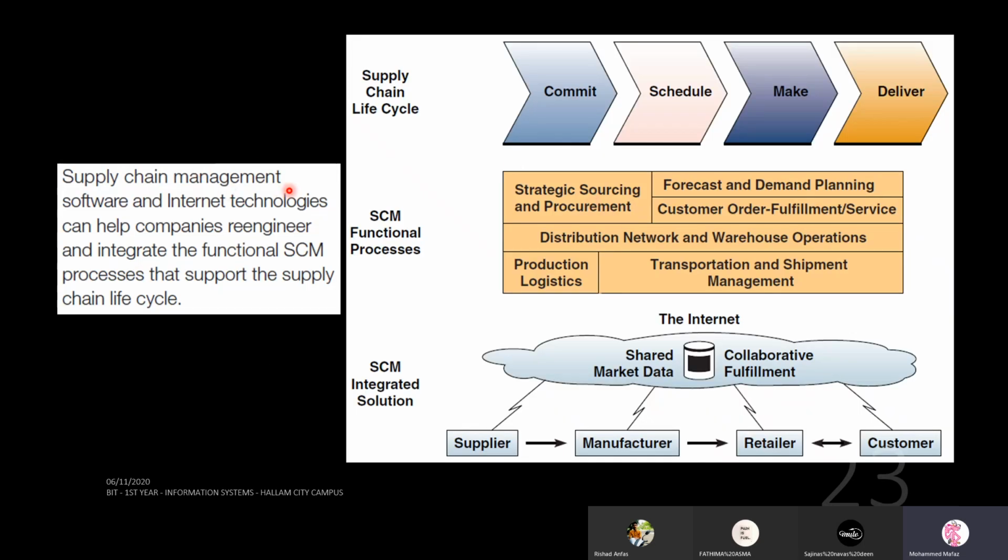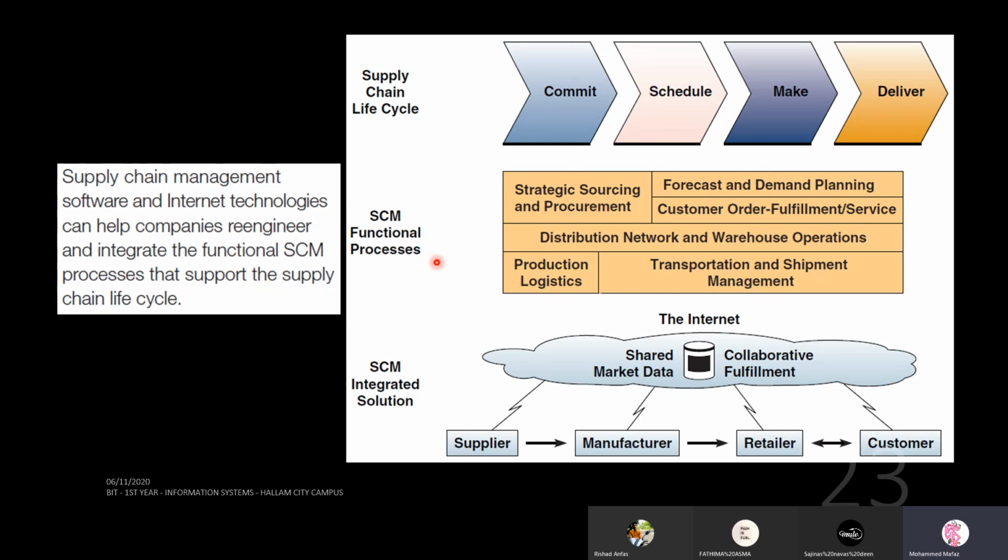Okay, so supply chain management software and internet technologies can help companies re-engineer and integrate the functional SCM process that support the supply chain lifecycle. So if you look at SCM lifecycle, you have these stages: commit, you schedule, you produce, and you deliver it. So the internal activities or the processes in SCM is given here: forecast, demand planning, customer fulfillment, distribution network, warehouse operations, transportation or logistics, right?